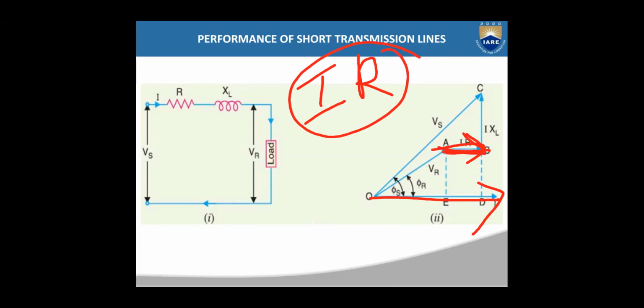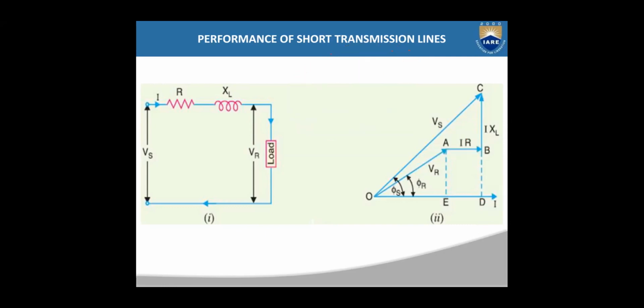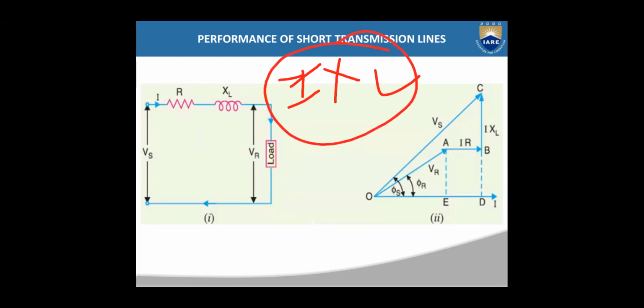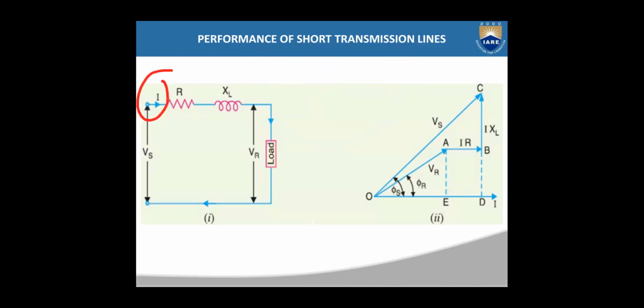So then VR plus IR you got, then you have to add IXL to this vector again. IXL is the voltage drop across the inductance. When you take a pure inductance, this voltage drop IXL will be leading the current I, so it will be perpendicular, 90 degrees to I. If the current direction is in this direction, then IXL will be perpendicular to this.